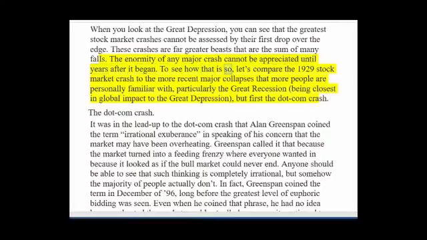To see how that is so, let's compare the 1929 stock market crash to the more recent major collapses that more people are personally familiar with, particularly the Great Recession being closest in global impact to the Great Depression, but first the dot-com crash. It was in the lead-up to the dot-com crash that Alan Greenspan coined the term irrational exuberance in speaking of his concern that the market may have been overheating.